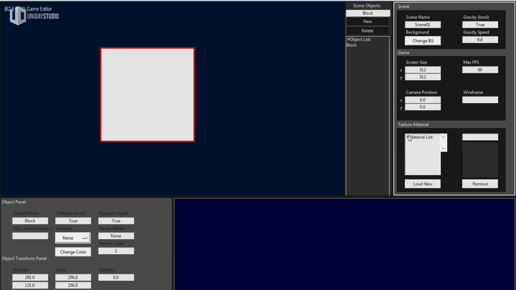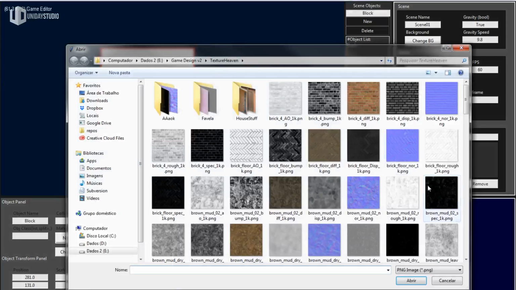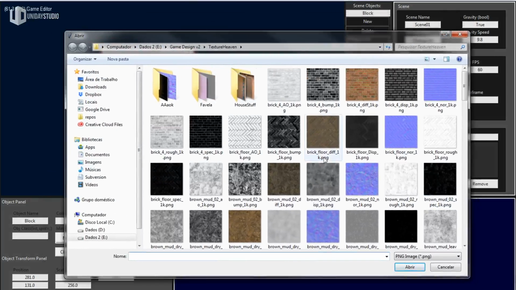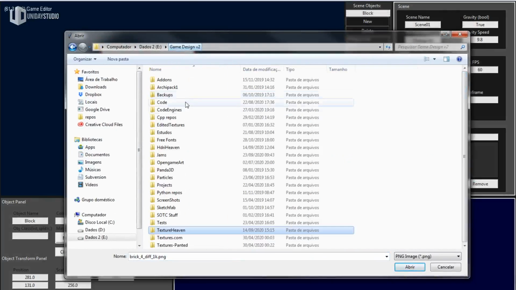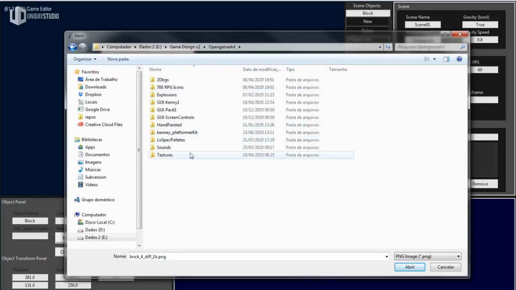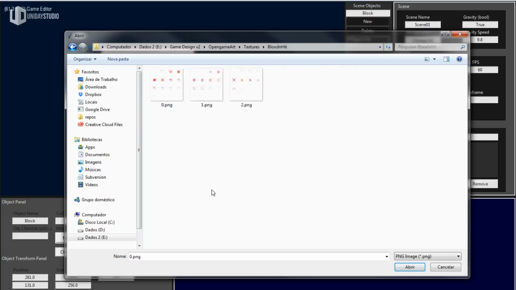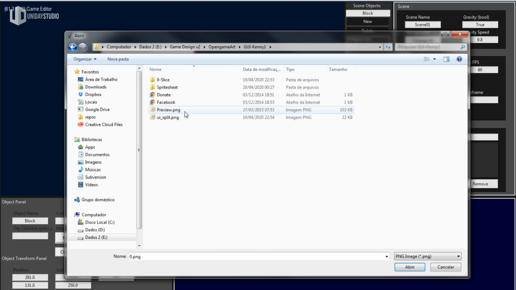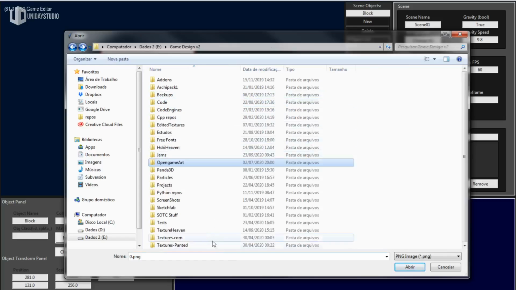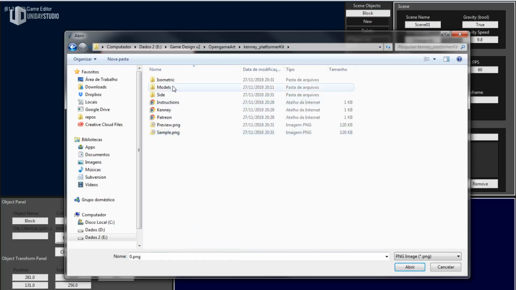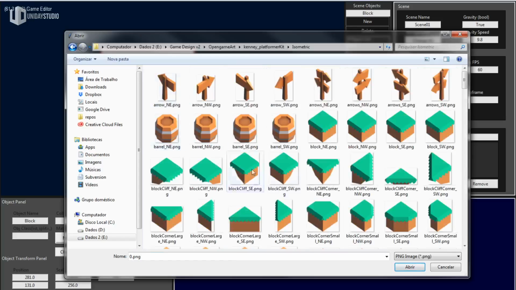And if I remember correctly, I can have a texture material. Let me load a new material and it will open a file explorer where I can select a texture. Let me select, I don't know, this one. Let me try to find a pixel art texture, to be honest, because it just feels better. But I don't think I have a pixel art texture here. Anyways, RPG icons. No, it's not pixel art. I do have pixel art, but I'm just not sure where. Oh, platform kit, isometric. Yay, that's amazing.